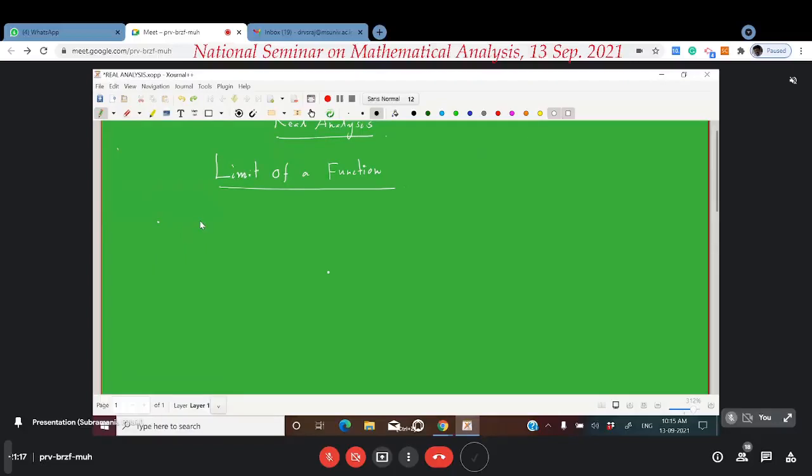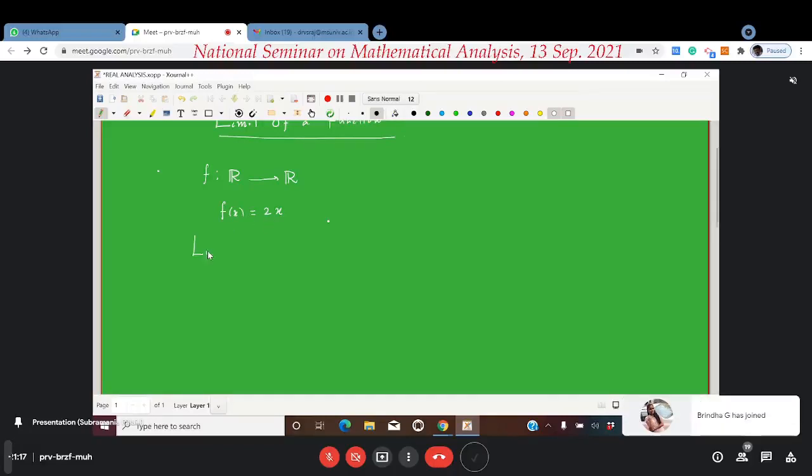So consider the function f from R to R. I am starting with simple functions. f from R to R, given by the formula f of x equal to 2x. The domain is R, the codomain is R again. R denotes the set of all real numbers. Now, if I ask you, what is the limit of this particular function f of x when x goes to 2? What will be the answer?